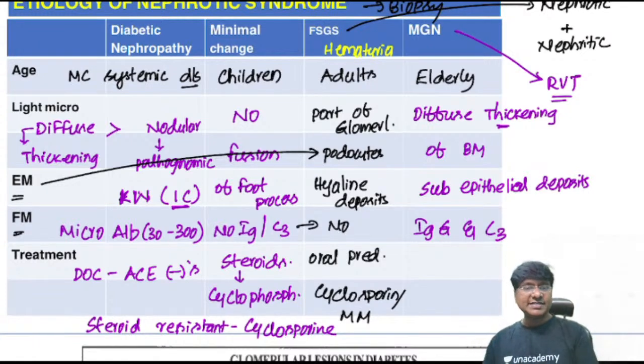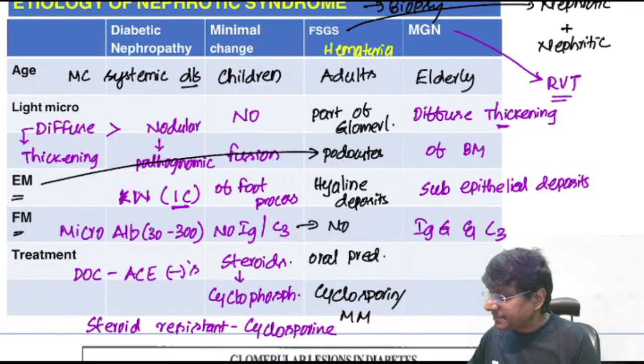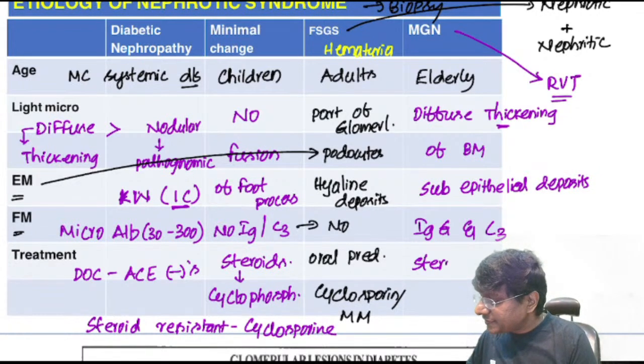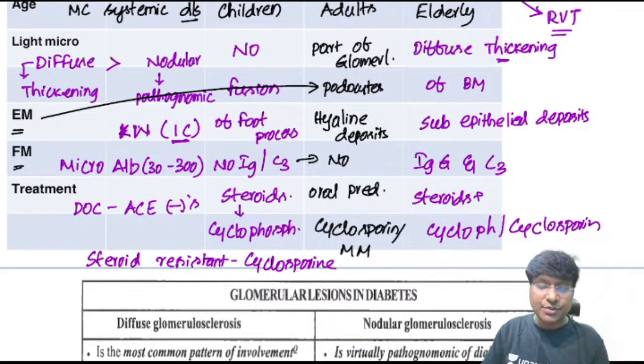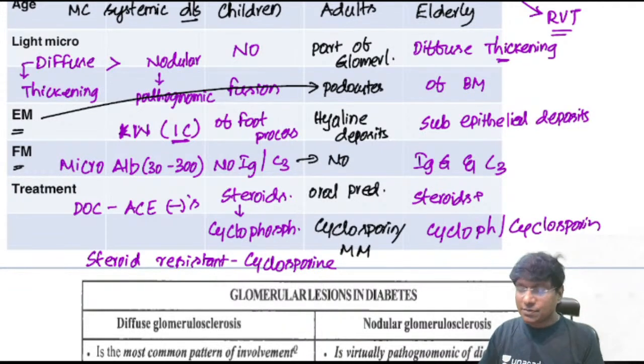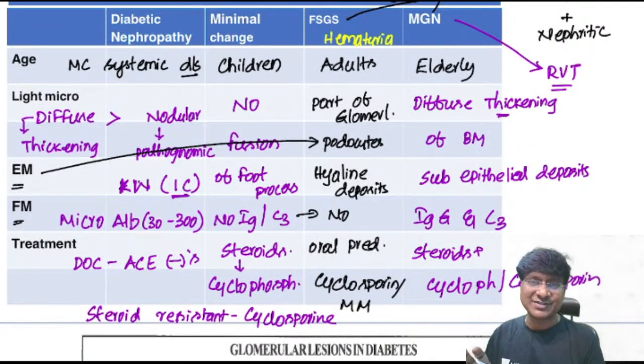Right. Then what is the treatment in patients with membranous glomerulonephritis? Along with steroids, you should also give other immunosuppressants like cyclophosphamide, or you should even give cyclosporin. So this is about your membranous glomerulonephritis. So this finishes your nephrotic syndrome. Within 10-15 minutes, we are completely done with the nephrotic syndrome, right?